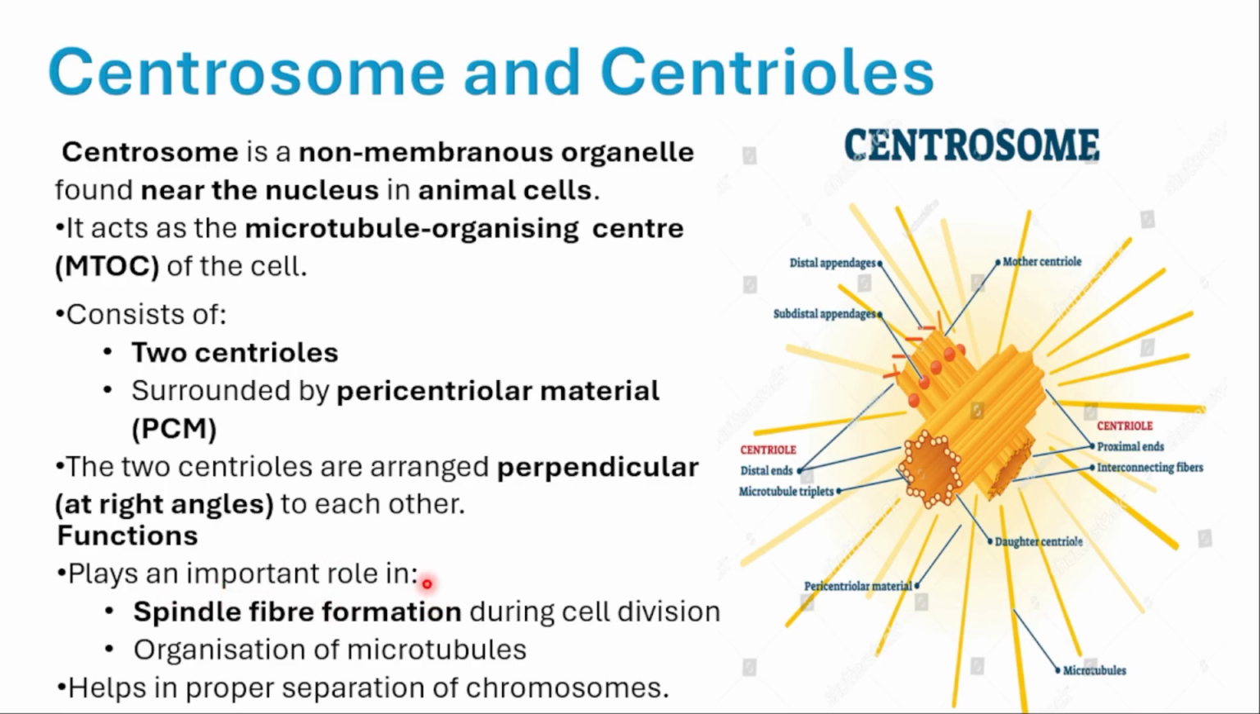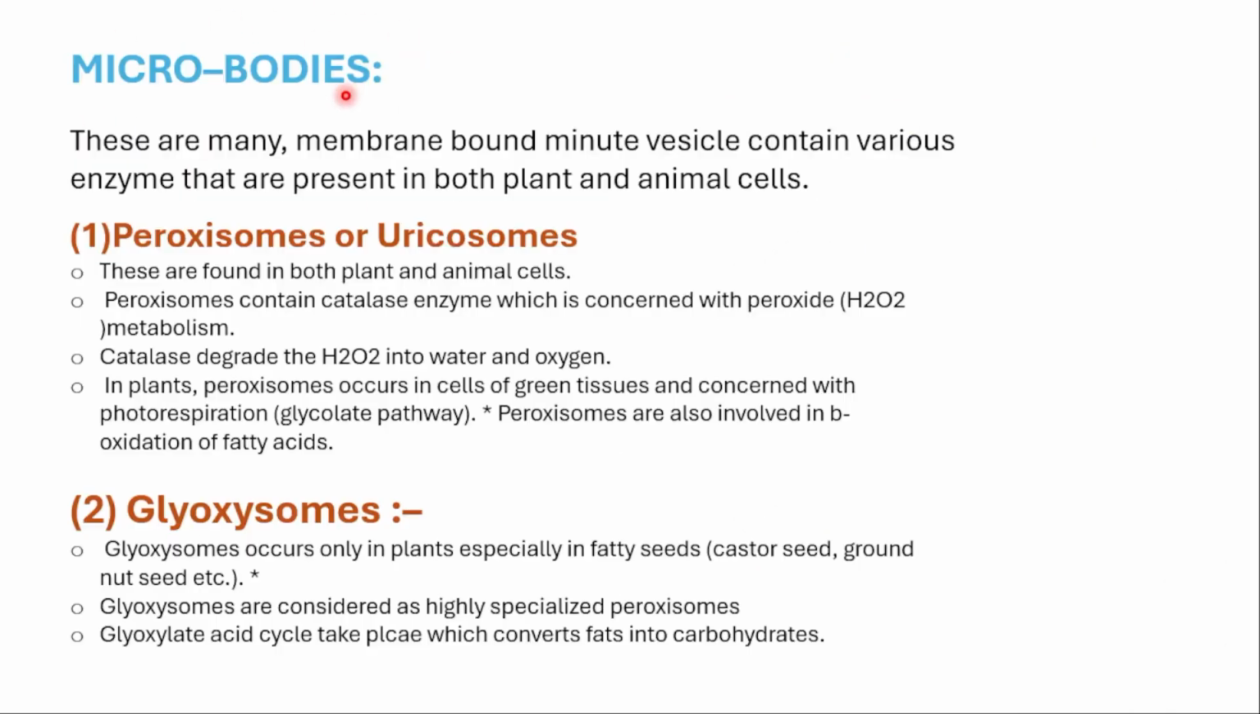It plays an important role in spindle fiber formation during cell division. Organization of the microtubules helps in proper separation of the chromosomes. Due to the spindle fiber formation, what happens? There will be a proper separation of the chromosomes. So centrosome function is what? The formation of spindle fibers. That is the main function.